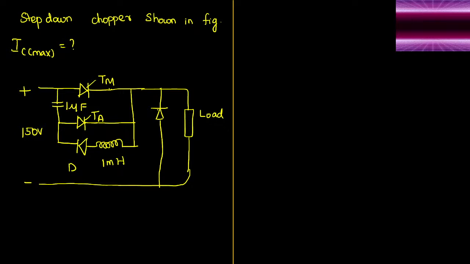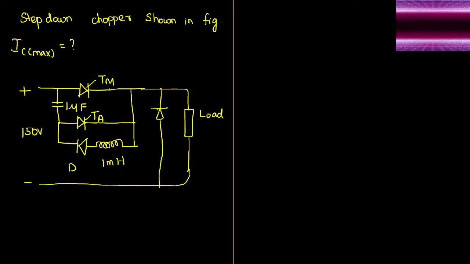Actually, the question is what is the maximum current that can flow through the capacitor? Kalaivani says class D. Is it class D commutation? Class D commutation. Of course, Rajesh, I agree with you all.